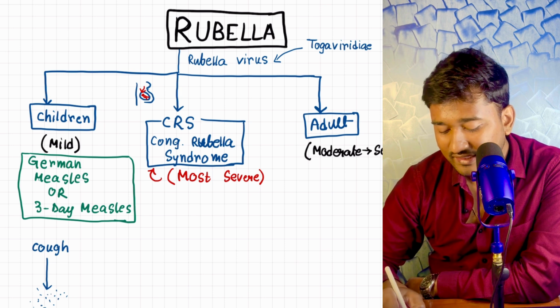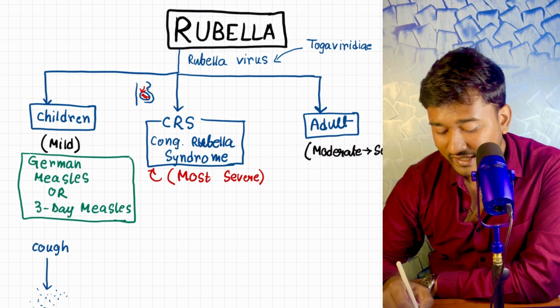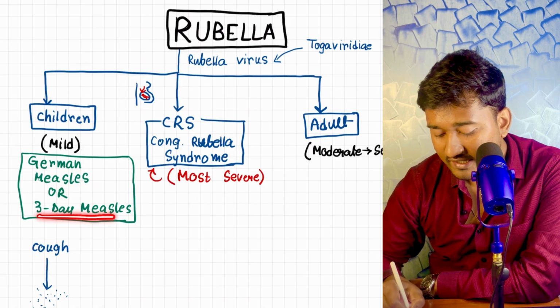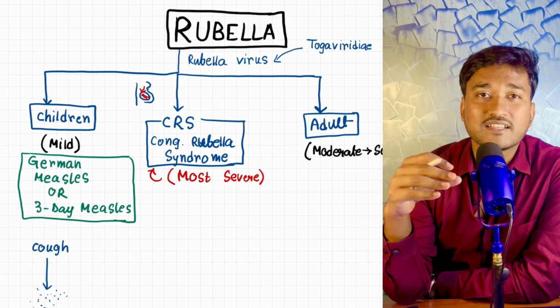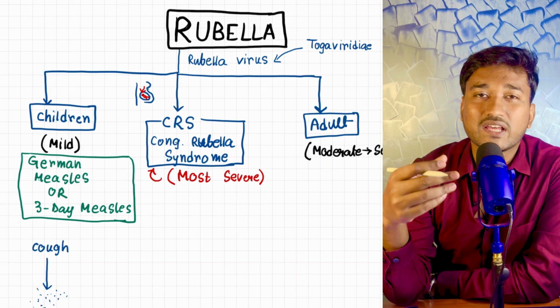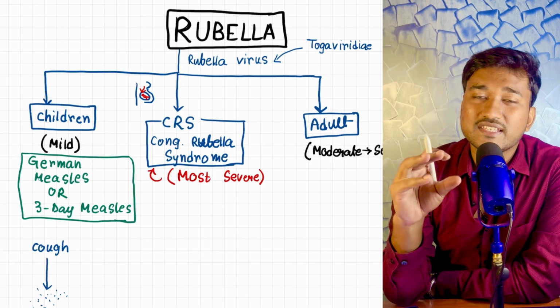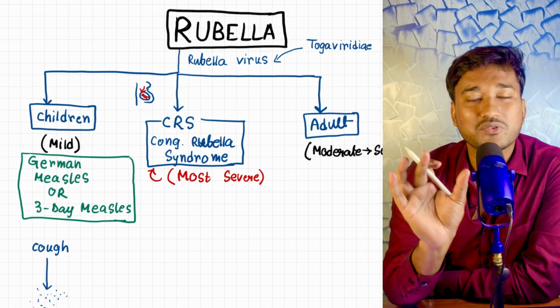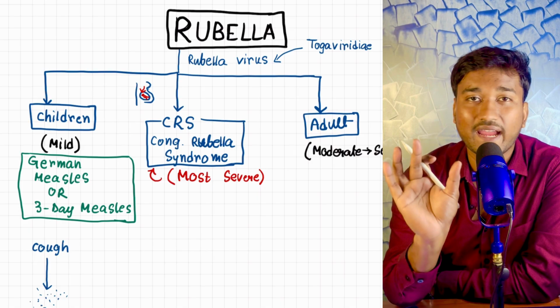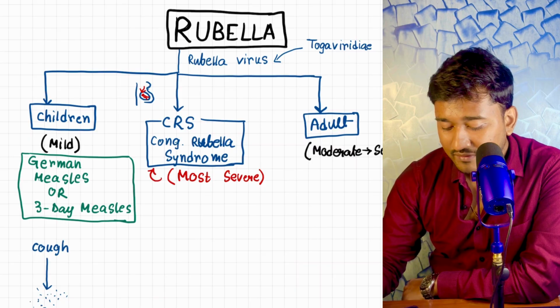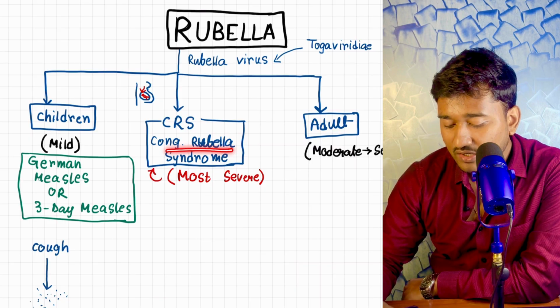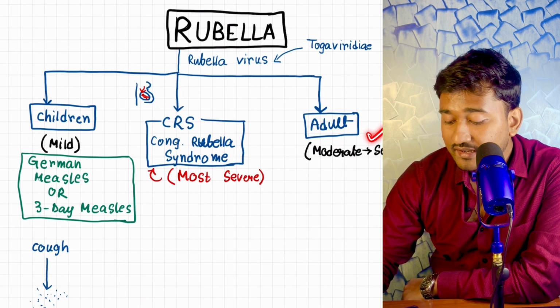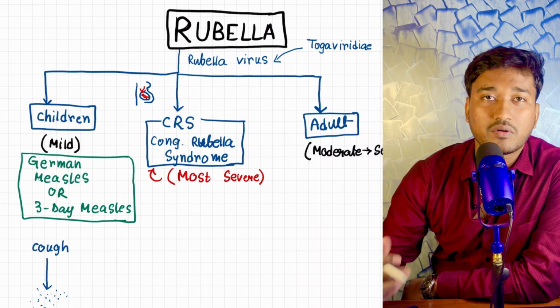In children, the disease is usually mild. We call it German measles or 3-day measles. That means measles-like symptoms, that is fever, coryza, and rash. This pattern is seen in rubella, but it persists for only 3 to 4 days. Therefore, we call it 3-day measles, and this is a mild disease in children. But in fetal life, there is congenital rubella syndrome. In adults, it causes a moderate to severe form of disease.